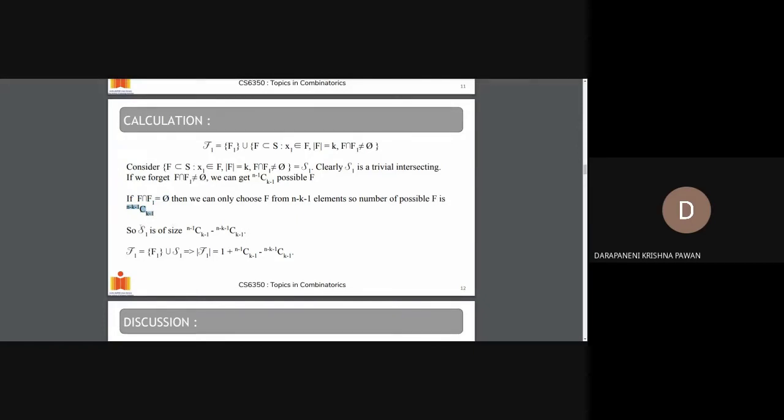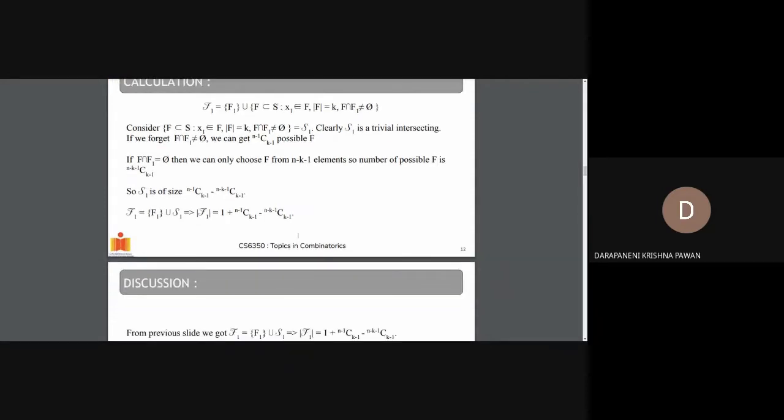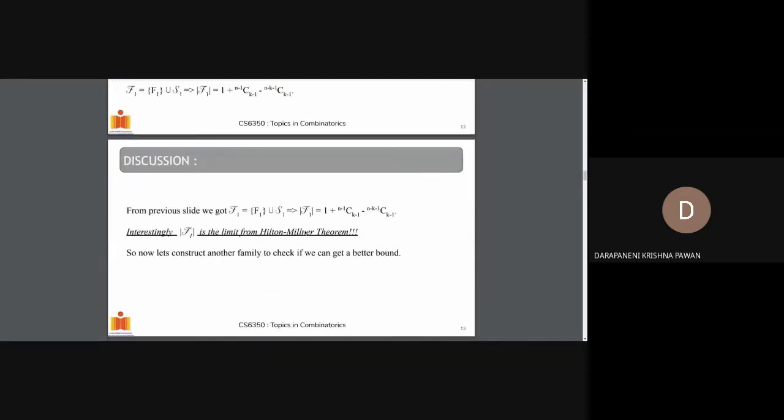So the total size is n minus 1 choose k minus 1 minus n minus k minus 1 choose k minus 1. This is the size of S1. Now since we are also adding F1, the size will be 1 plus n minus 1 choose k minus 1 minus n minus k minus 1 choose k minus 1. So this is the bound from the Hilton-Milner theorem.